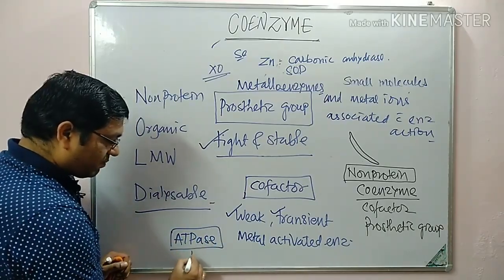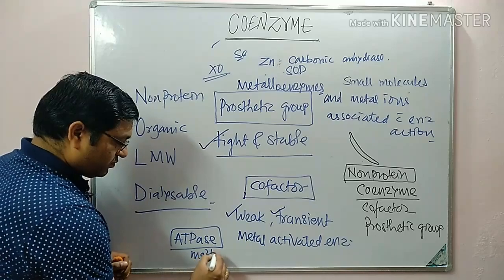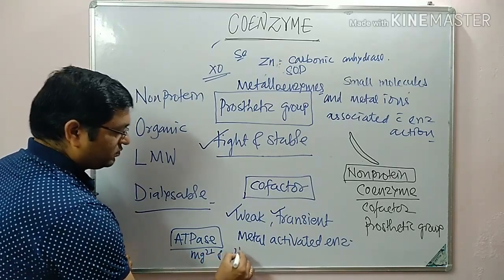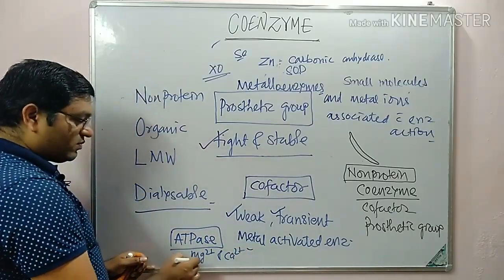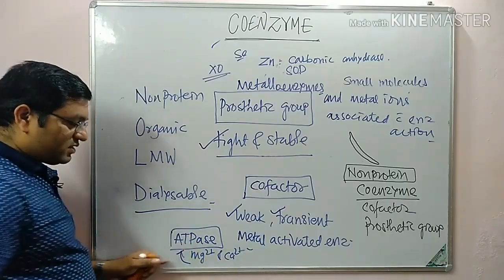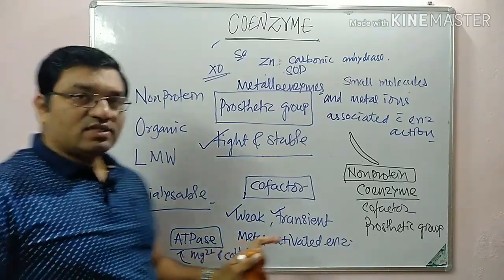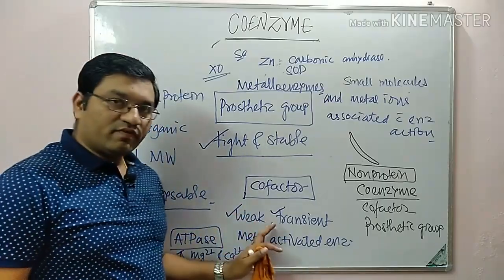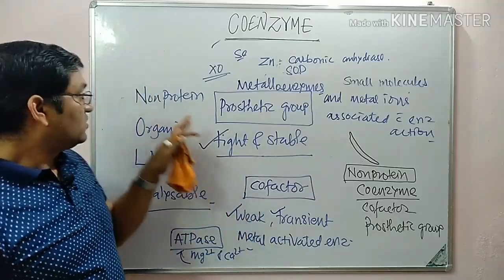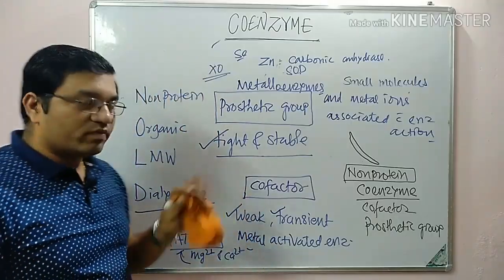The metal ions are magnesium and calcium. So they are weakly associated with the apoenzyme, or weakly associated with the ATPase, and can be easily separated. So this is the operational difference between these three terms: coenzyme, prosthetic group, and cofactor.